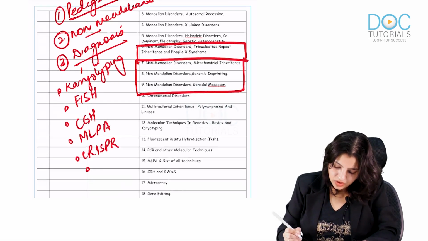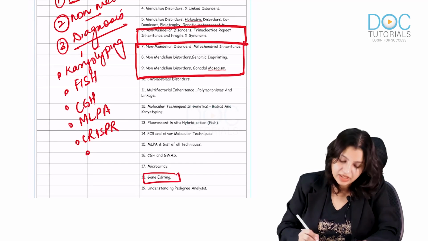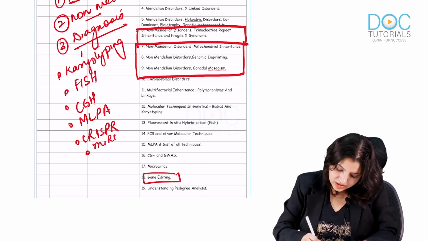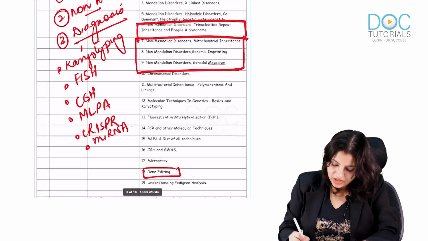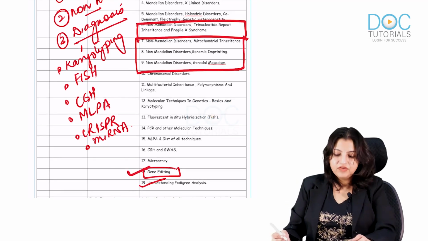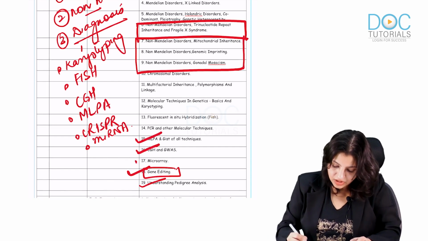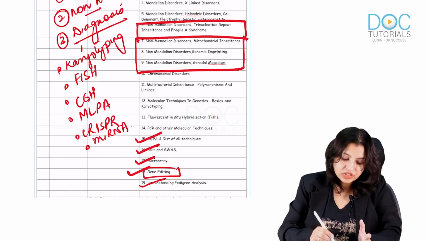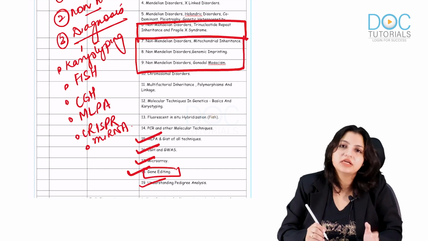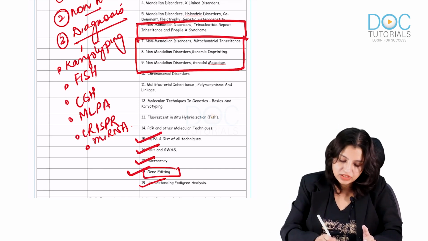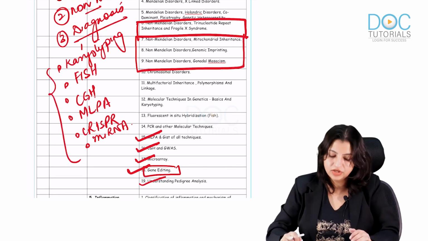That is gene editing, mandatory, microRNAs. Very important. All these are very important topics that you should know. So remember CGH, MLPA, microarray. The diagnostic part is very important in the technique part, which everybody should know. This and the basics should be clear in your mind.